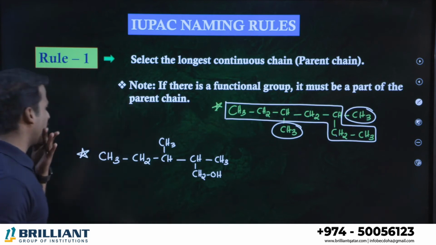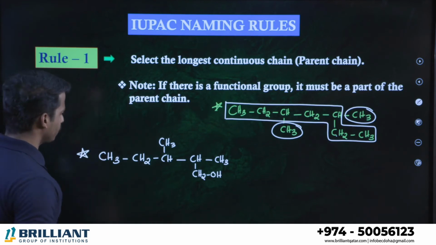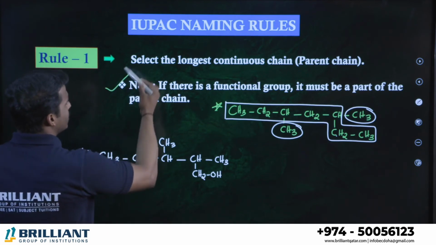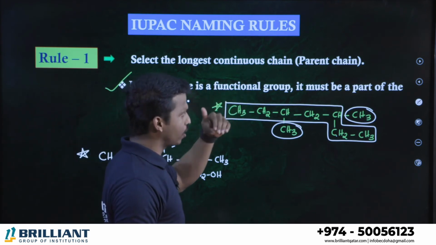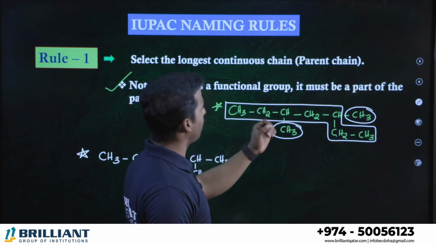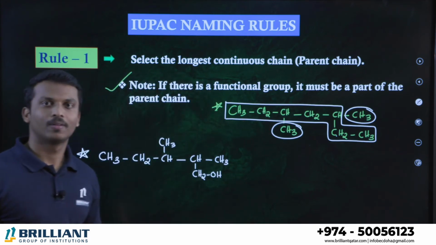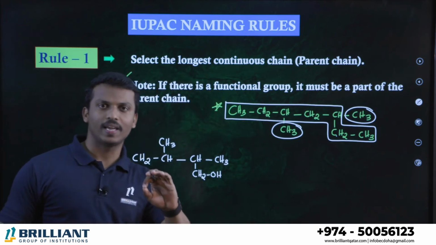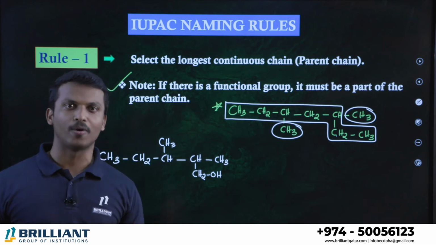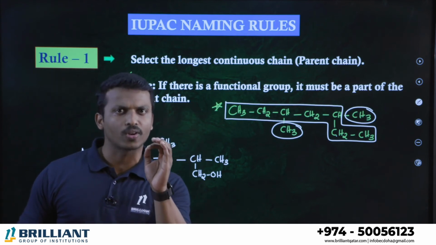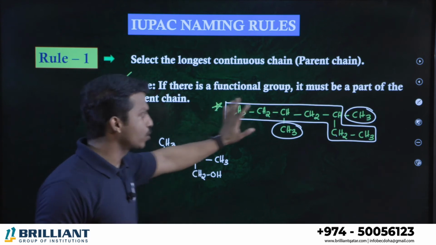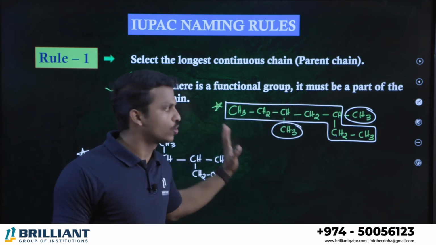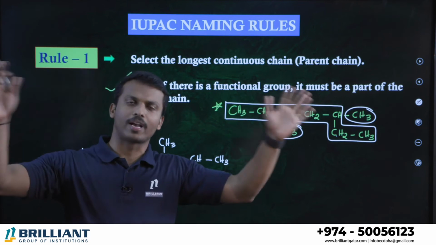Okay. What about the second rule? Here you may notice, if there is a functional group in the compound, it must be a part of the parent chain. If there is a functional group in the compound, it must be a part of the major chain. One exception case: here there is no functional group, just alkanes, so we can take the maximum carbon chain directly.